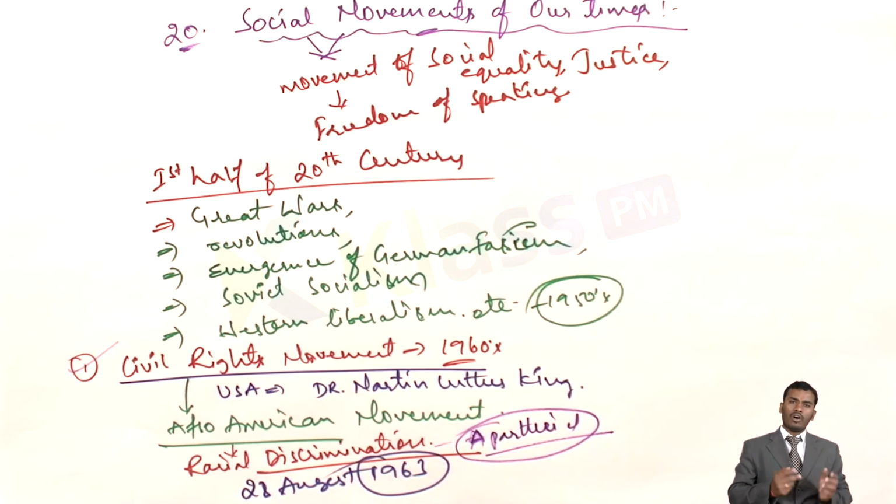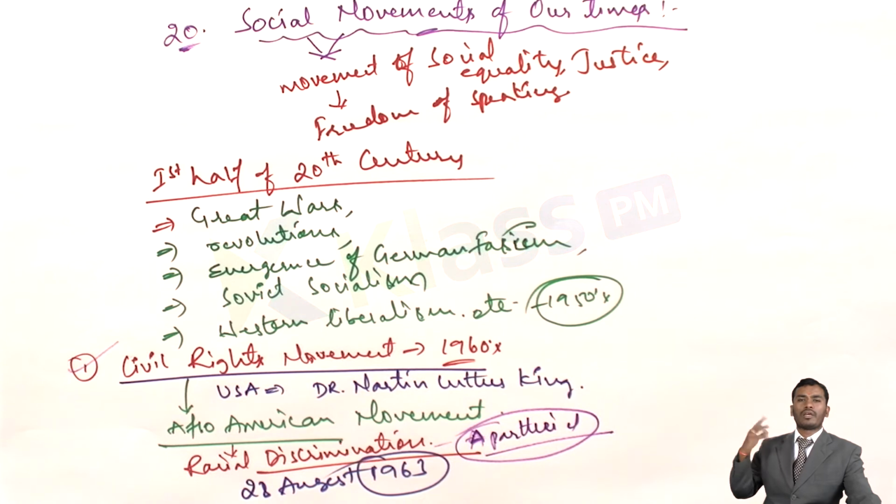After a long struggle, finally the blacks got equal rights, and afterwards we know the condition of the USA. Even a black person became the president of the USA. That was Mr. Barack Obama. All this happened because of the sacrifice of great people like Dr. Martin Luther King. So next, what we have is the human rights movement in USSR.